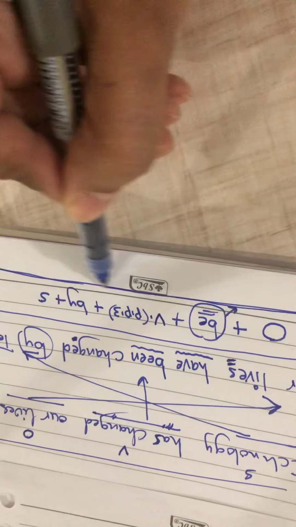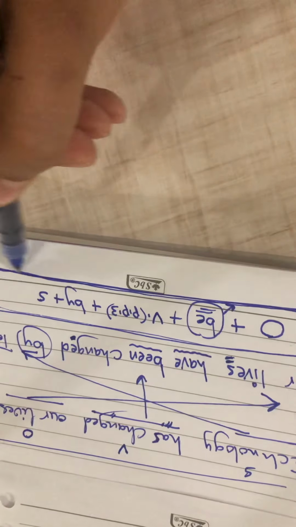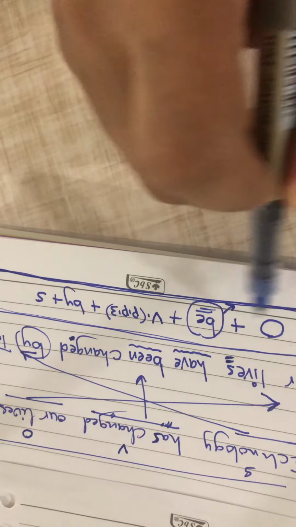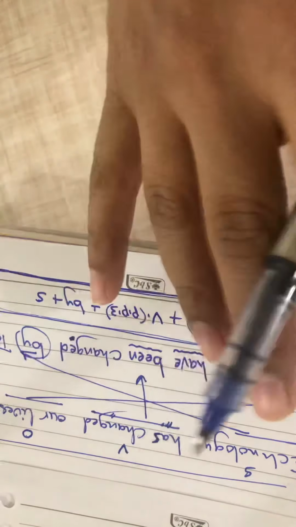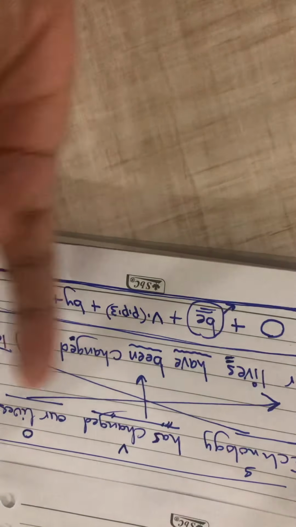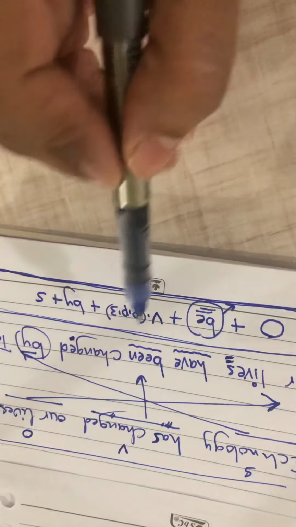This is the form of passive voice. Passive voice starts with object. Then verb to be, depending on the tense and depending if it's a singular or a plural.